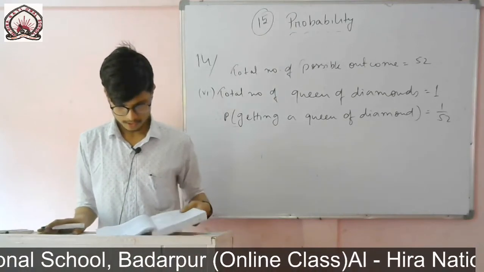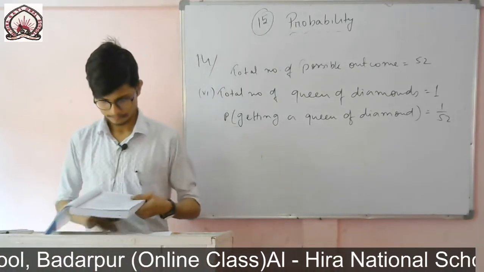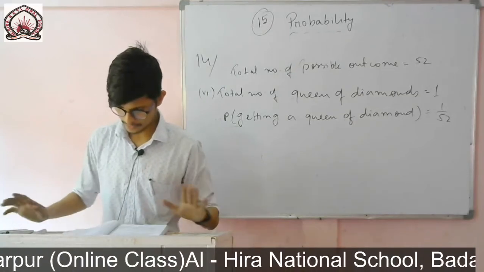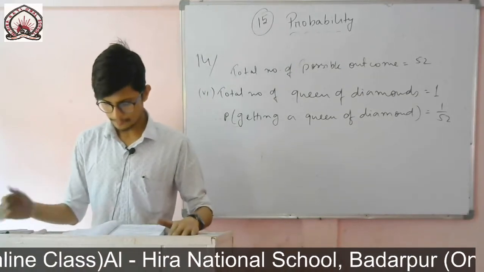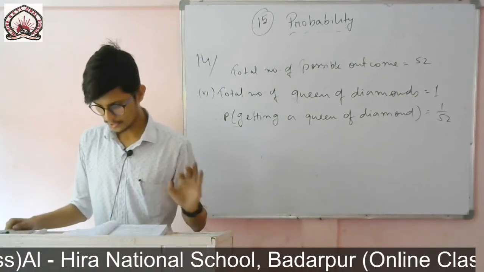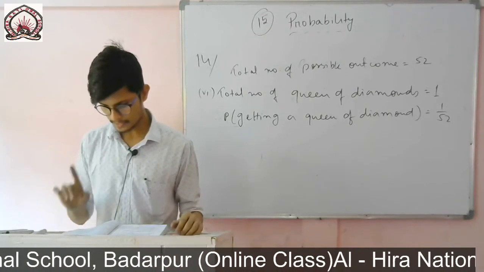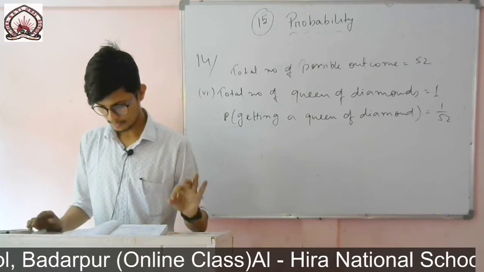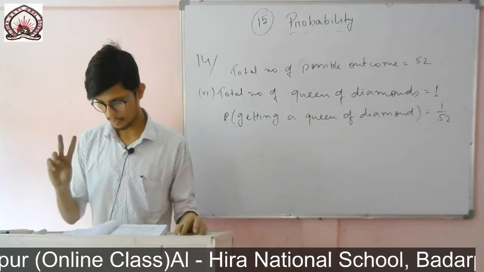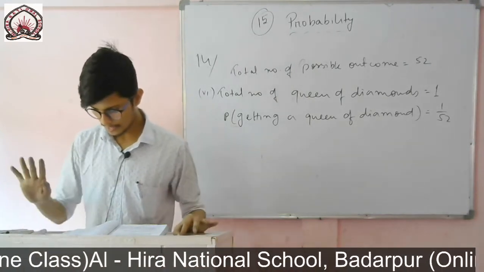Then question number 15. The question is given like this: 5 cards, the 10, jack, queen, king and ace of diamonds.